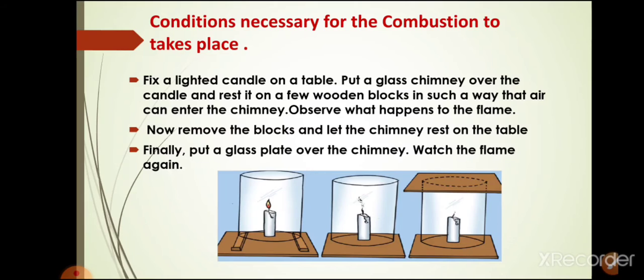Now we will study what conditions are necessary for combustion to take place. I will explain one activity. You have to fix a lighted candle on a table. Then put a glass chimney over the candle and rest it on a few wooden blocks in such a way that air can enter the chimney. Observe what happens to the flame. In the second case, remove the blocks and let the chimney rest on the table and record your observation. And in the third case, put a glass plate over the chimney and watch the flame again.